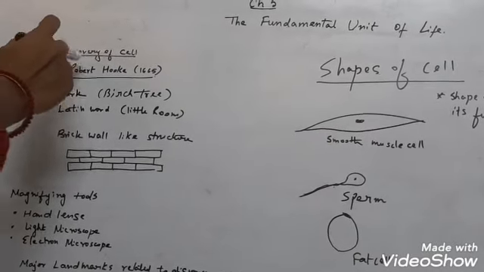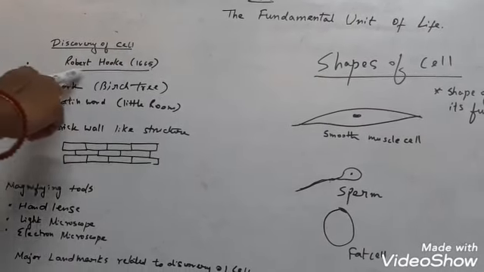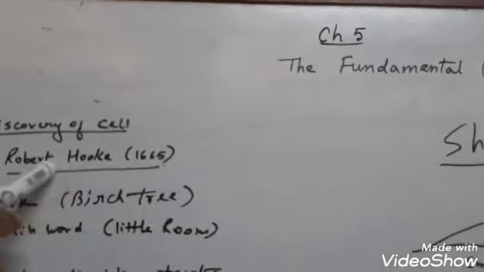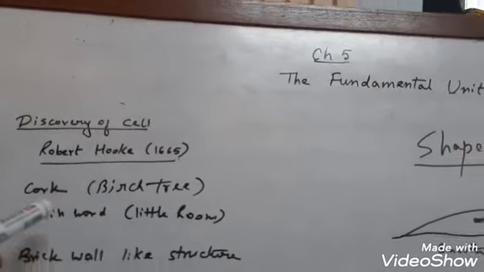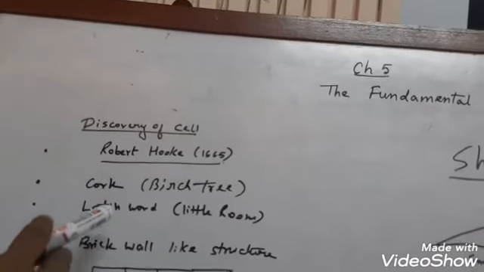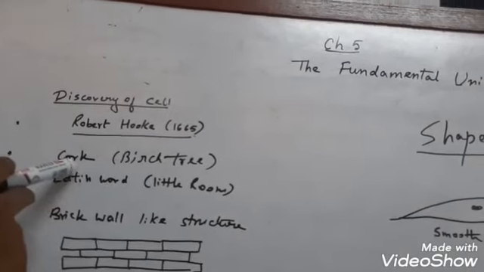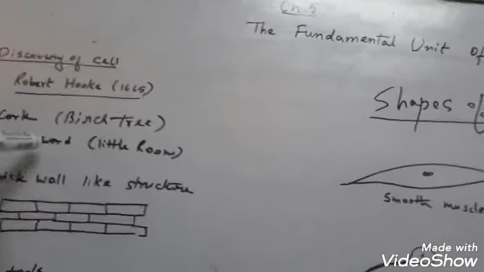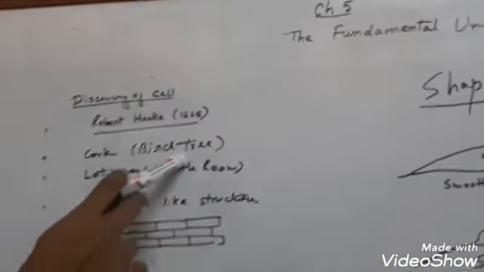Okay, now before going into details, let us have a look at the discovery. Now see, this name Robert Hooke is very well known to you all and even to a biologist. Now in the year 1665, Robert Hooke discovered the cell in his self-made microscope, which was a very primitive microscope. He was just working with the bark, the cork of a birch tree. Now what is cork? Cork is the thing which is made out of the bark of some tree. The cork used by Robert Hooke was taken from a birch tree.